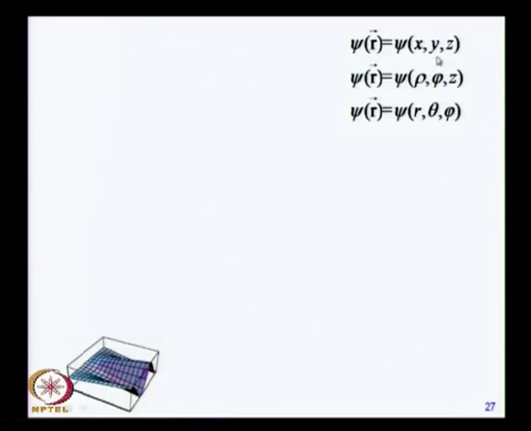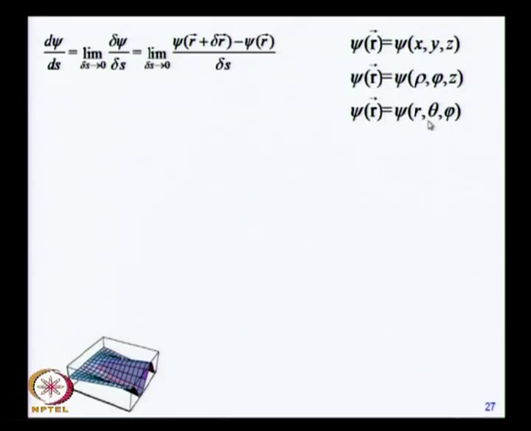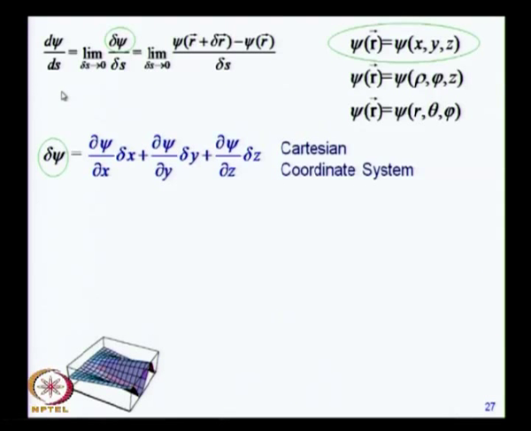So, we will have to develop this formalism independent of the coordinate system, whether Cartesian or cylindrical polar or spherical polar. This is our primary definition of a directional derivative. What it needs is the determination of delta psi in the numerator, and this we can determine easily by using what is called the chain rule, because psi is a function of x, y and z.